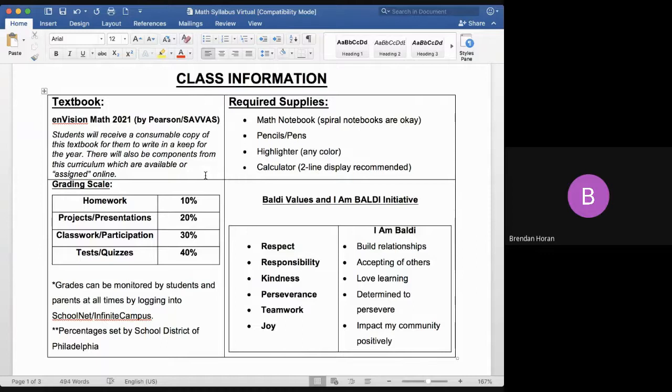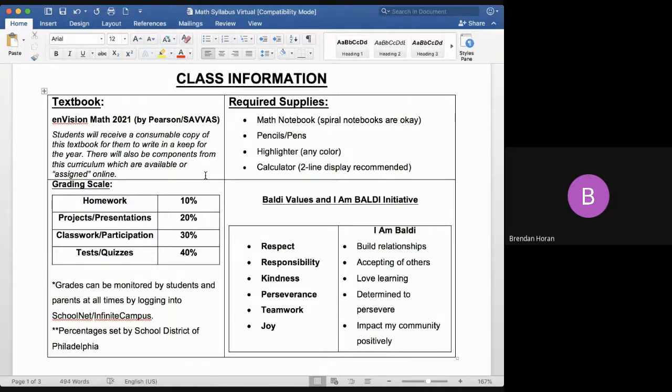Top right box, we see some of the required supplies for your students, including a notebook in which we will take about 1 to 2 slides of notes per day, pens and pencils, highlighters, and then a calculator. A 2-line display is recommended. And what I'm showing here is a sample of the calculator that we have from the school. This one is called a TI-34 Multiview. This is an acceptable calculator along with many others. But please, it is a lot easier to use a handheld calculator than to try to switch back and forth between tabs, which they might currently be doing.